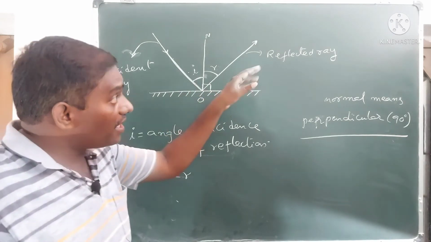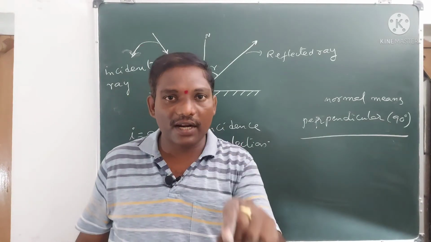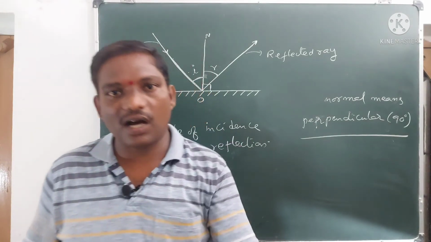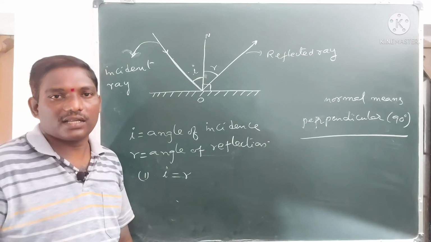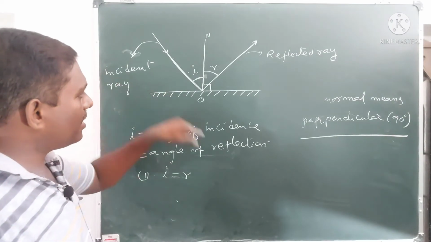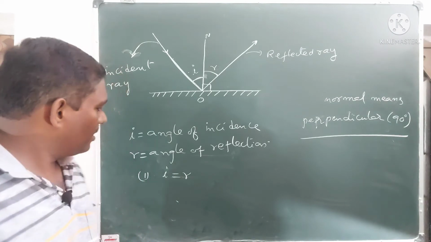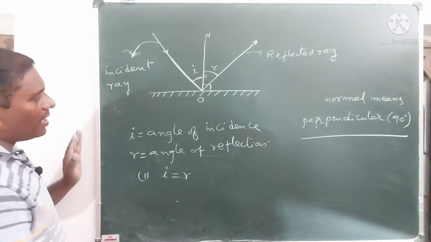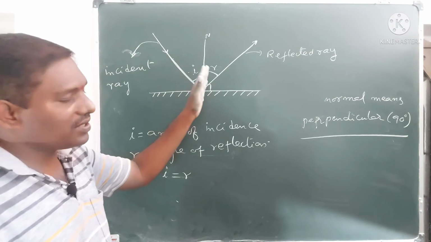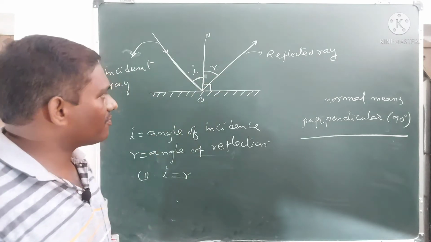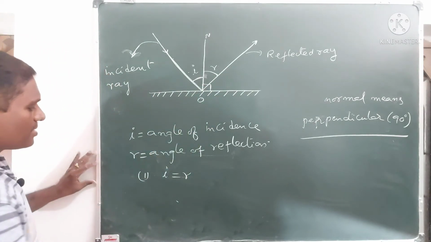In the case of regular reflection, I is equal to R. In the case of irregular reflection, I is not equal to R; I and R are different. So the angle of incidence is equal to the angle of reflection. That is the first law of reflection.